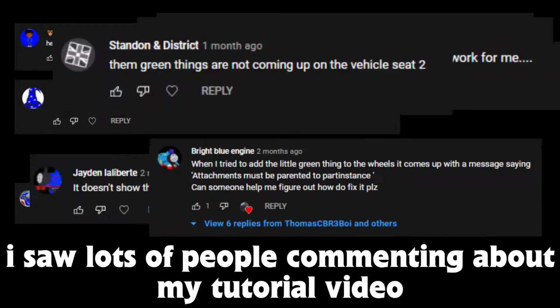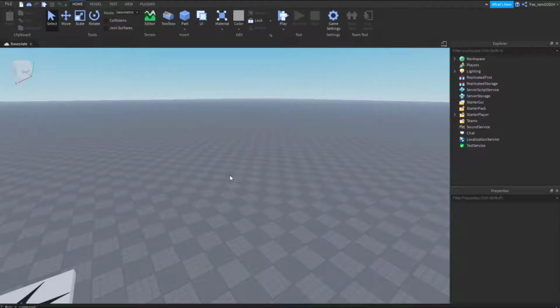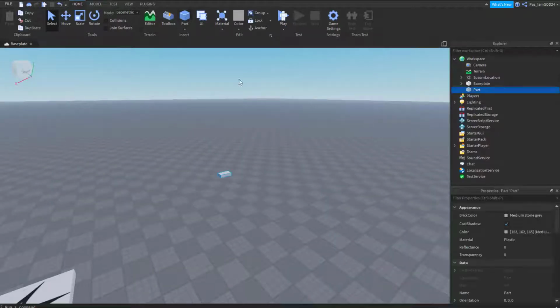So recently I saw lots of people commenting about my tutorial video, so today I will probably show you how to make a train on Roblox Studio. Okay, let's get started.